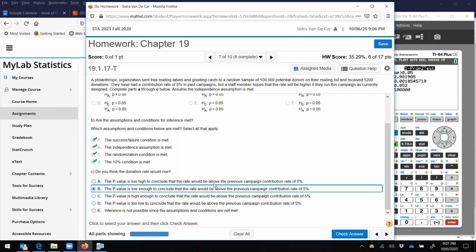Okay, none of these other statements make sense, right? This is our statement right here. The p-value being low means that the result we got is weird if the null is true.